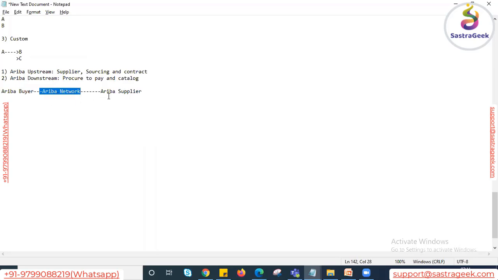And from the supplier side, they have to initiate and perform the registration activity. We will see in detail how they have to perform it. There are two ways to perform the registration activity to become an Ariba network supplier. One way is that the buyer can invite the supplier to perform the registration activity. The other way is that any supplier can also initiate it by themselves. This is totally free as well. So they can initiate the registration activity to become an Ariba supplier.